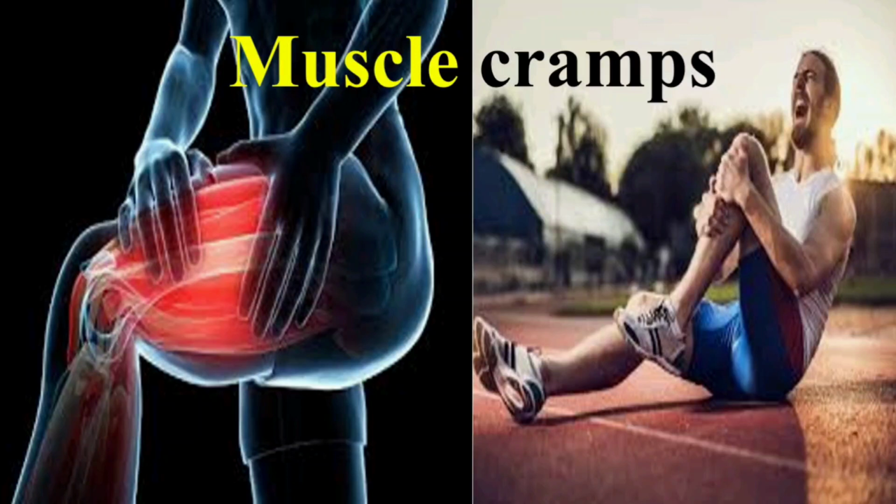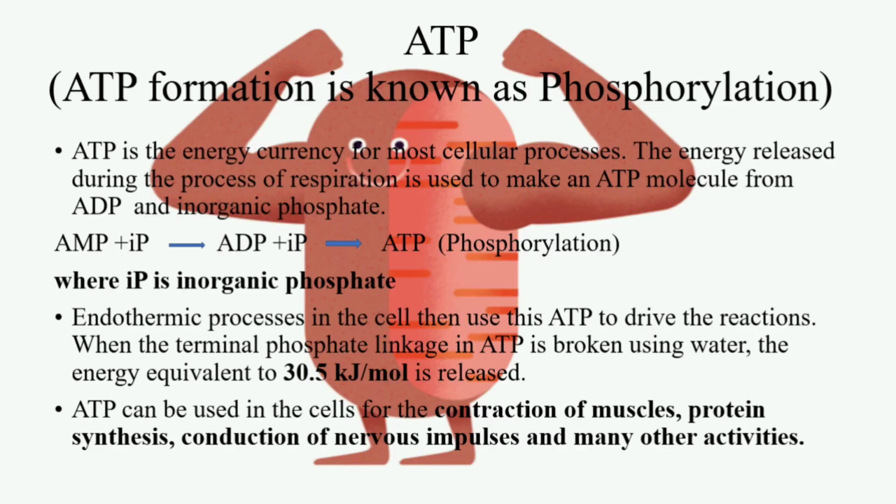Now, let's move on to the next slide. We can see there are muscle cramps. Now, what are these muscle cramps? During extreme exercise or running, we may feel a shortage of oxygen. Shortage of oxygen means lack of oxygen. During that time, we need urgency in the energy, and this pyruvate breaks down into lactic acid. This lactic acid leads to muscle cramps.